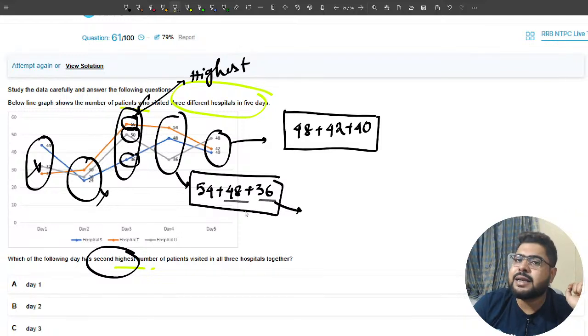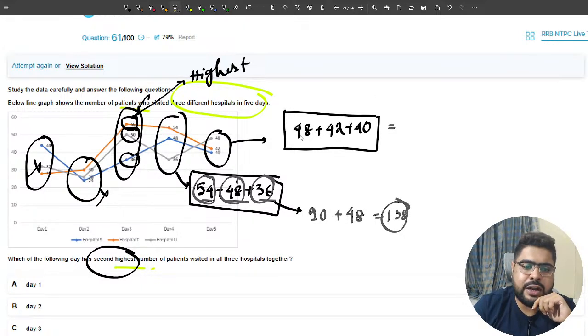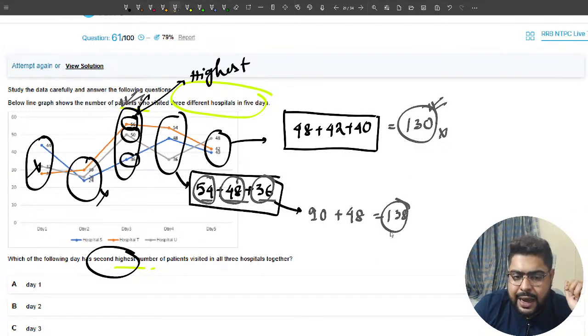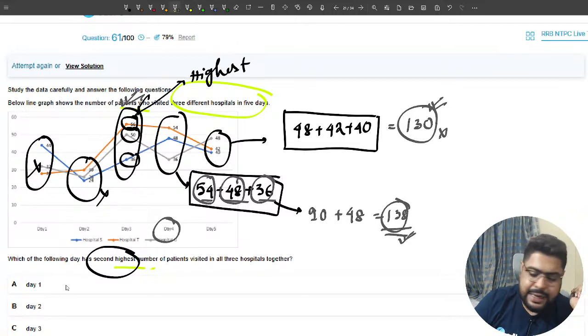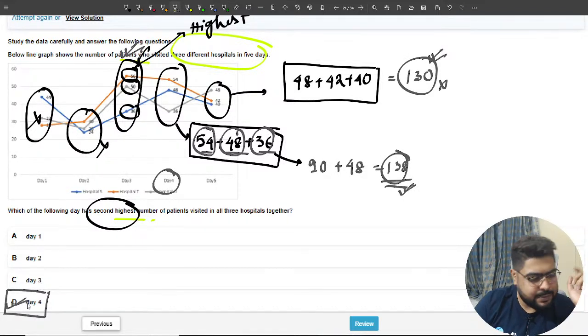Sir, 48, 36. 48, let's do 36, 54. Better, sir. This is like 60 and 30, that is 90, sir. Plus 48, that is 138. What about this, sir? 40, 40, 40 is 120 and 10, sir, 130. Second highest, that means the highest is this one. Do not take this. The highest is this one. So the second highest will be this. That is day 4, sir. Option number D, sir. Argamita, yes, absolutely perfect.